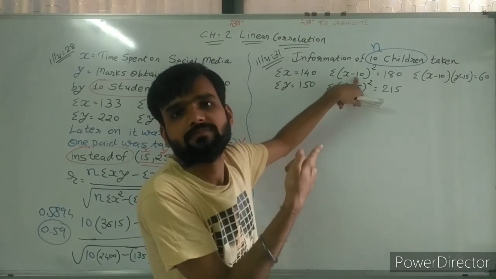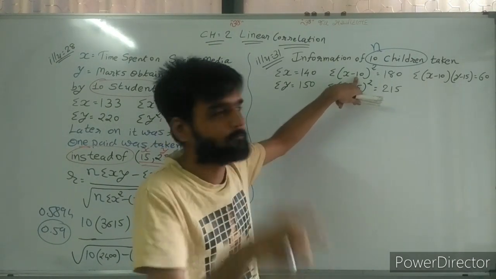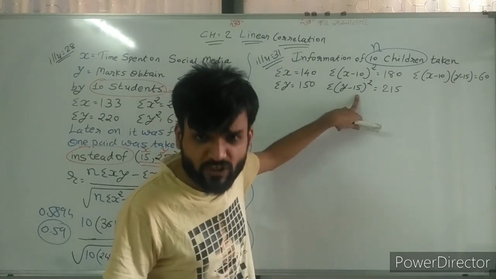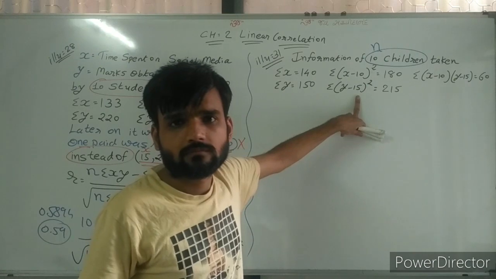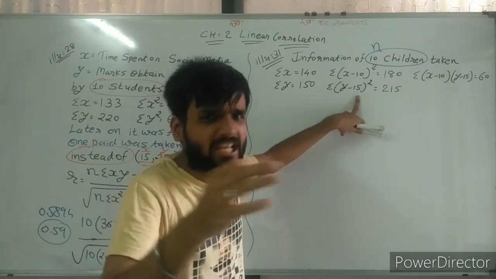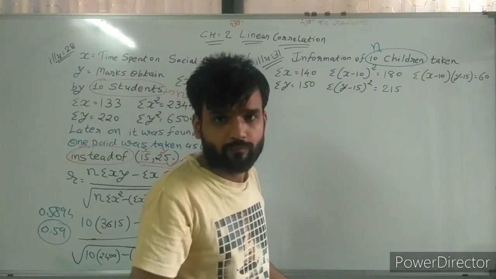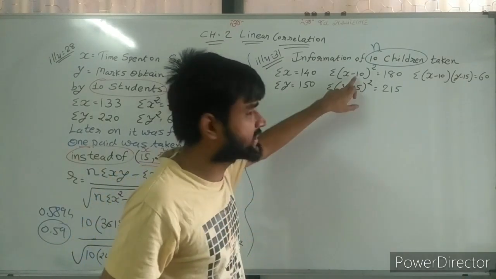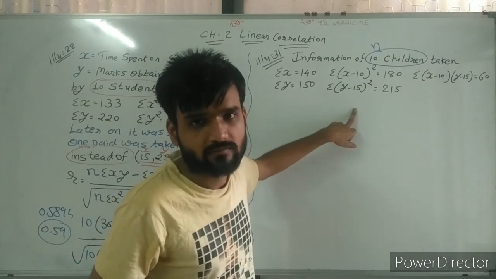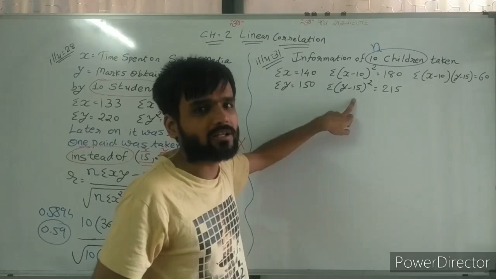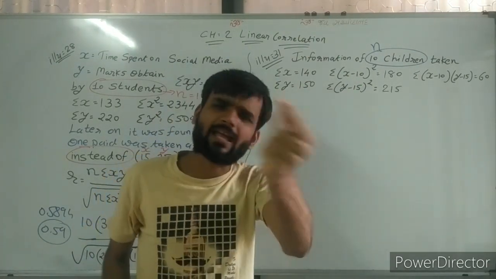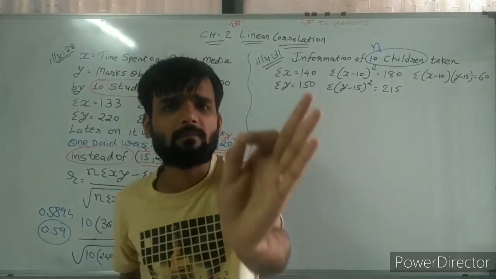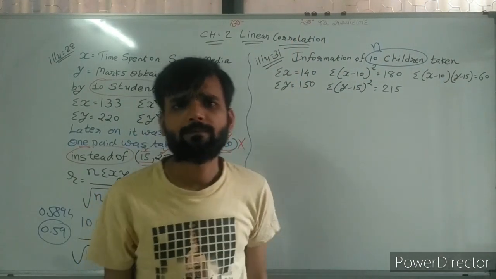Just check it. Same way, sir, here y minus 15 is given. Is it y bar? If any one of these two is x bar, suppose x bar is given but y bar is not there, or y bar is given and x bar is not there, then we cannot use the sigma x minus x bar, y minus y bar formula.